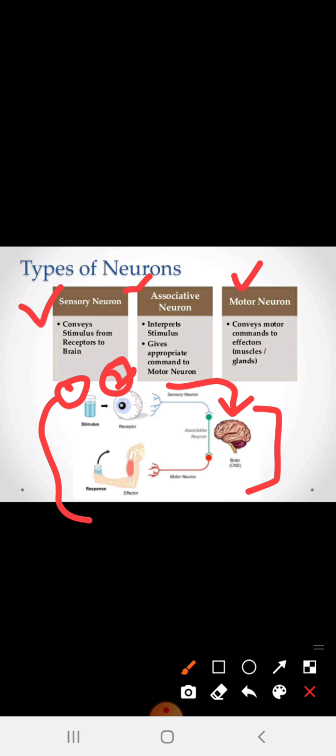Then this commanding message is passed to the effector, our muscles. Who passes these messages? The motor neuron. Effector is nothing but our muscles.